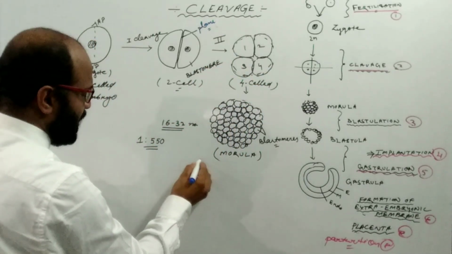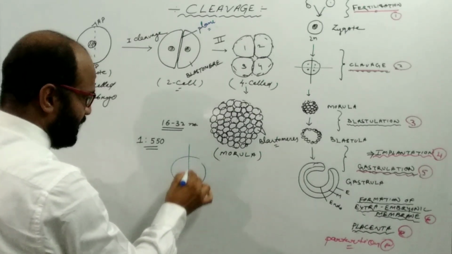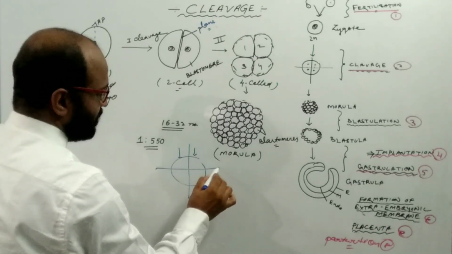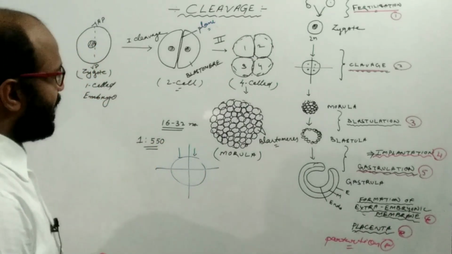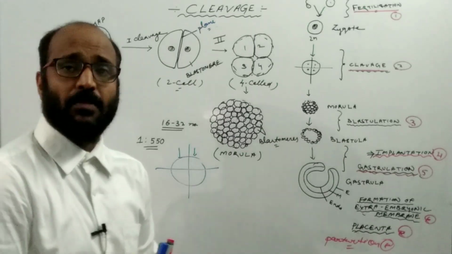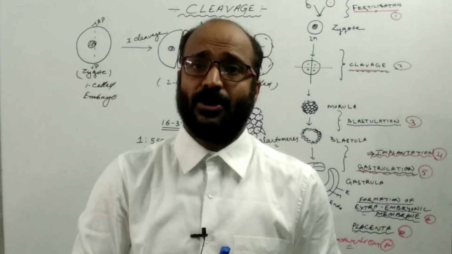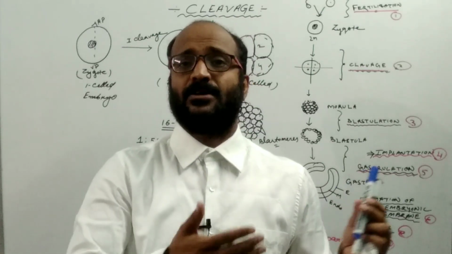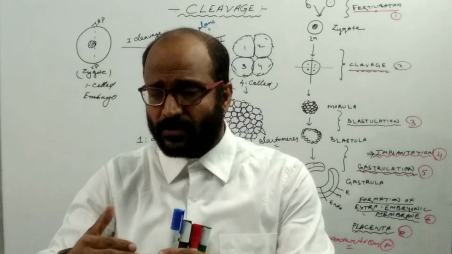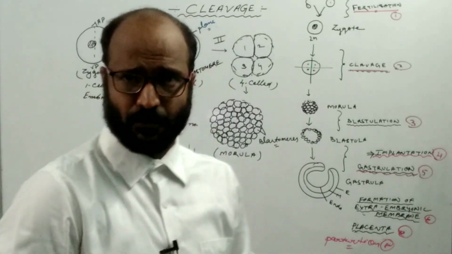Patterns mean, suppose that this is the zygote, it divides like this, then it divides like this or like this. So there are different types of patterns also. And how many types of cleavage process are found in the animal kingdom? On the basis of yolk, on the basis of potentialities, how many types of cleavage are there?